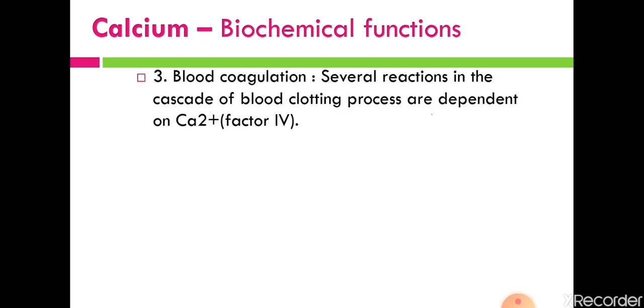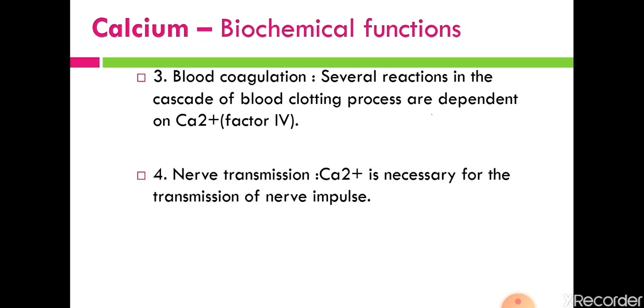Then third function is blood coagulation. As we have seen in the blood chapter, factor 4 out of the coagulating factors is calcium. So calcium is necessary for the intrinsic as well as extrinsic processes in coagulation. Then next function is nerve transmission. For the transmission of nerve impulses, various ions are important such as calcium, sodium and potassium.